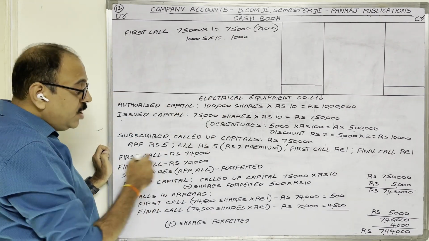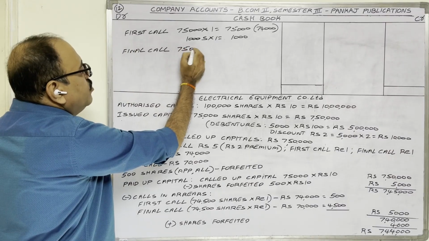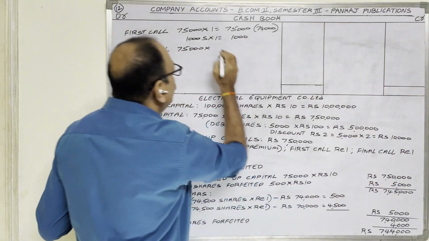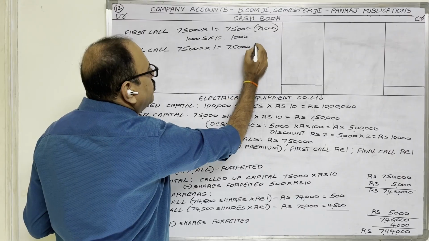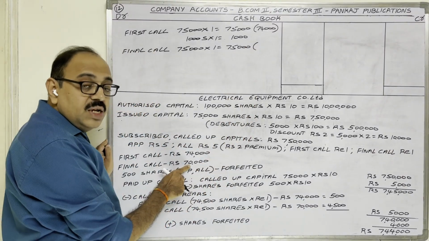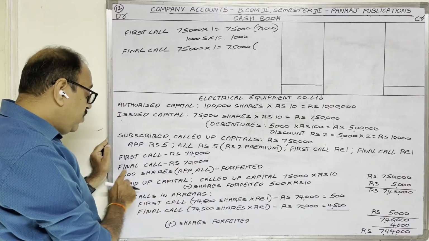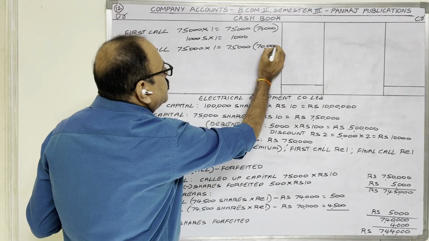Similarly, come to final call. How much amount should come? Subscribed shares are 75,000. On one share, final call amount is also 1 rupee. Means 75,000 rupees should come. But the question clearly gives that the company received only 70,000 for final call. Only 70,000 is coming.